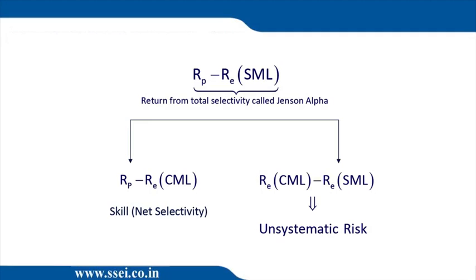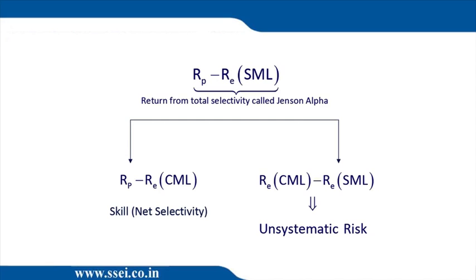On the screen you can see that I have given a chart in which I have written RP minus RE. RP is the return earned by a fund manager and RE is the required rate of return as per security market line. That means RF plus RM minus RF into beta. So RP minus RE is the Jensen's alpha, that is the extra return that the fund manager has earned. This is called return from total selectivity.